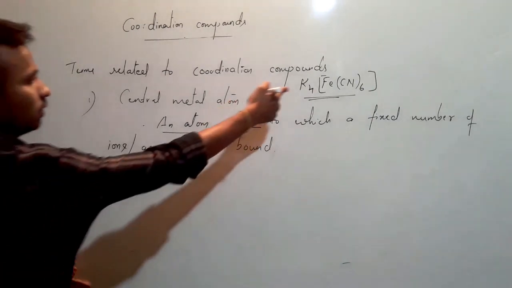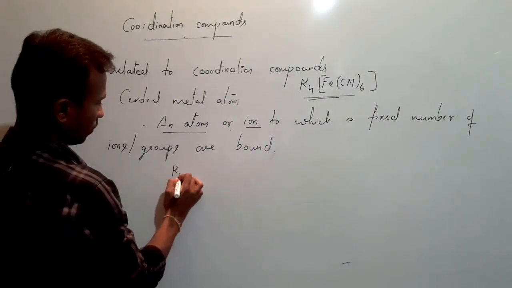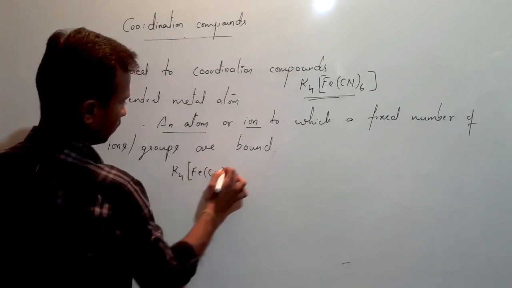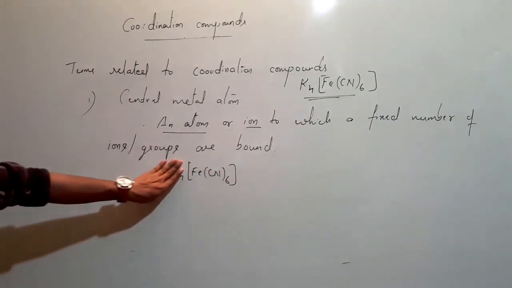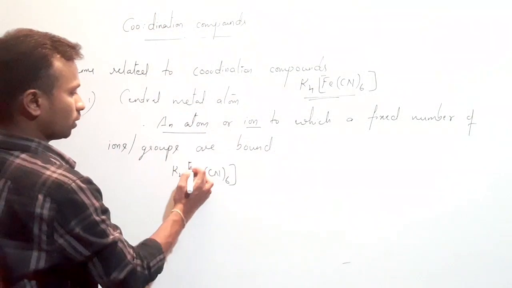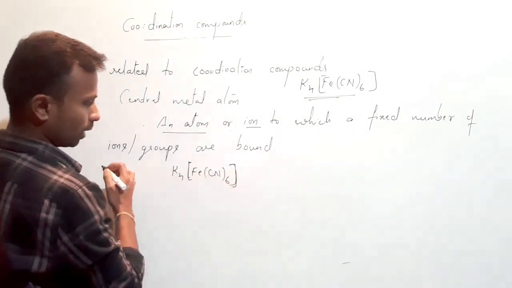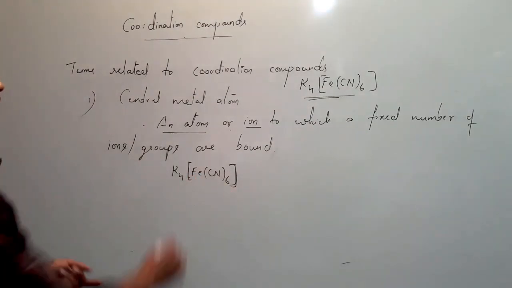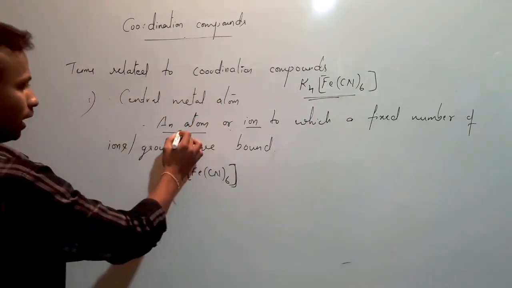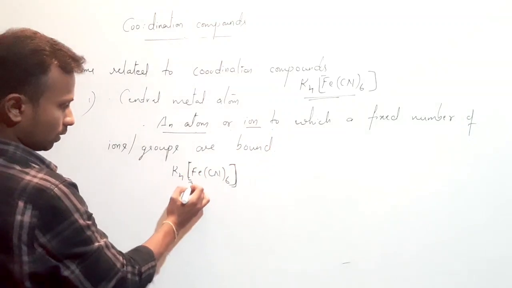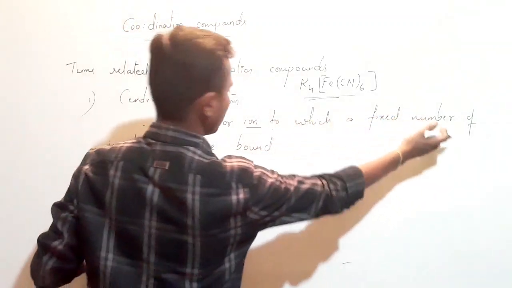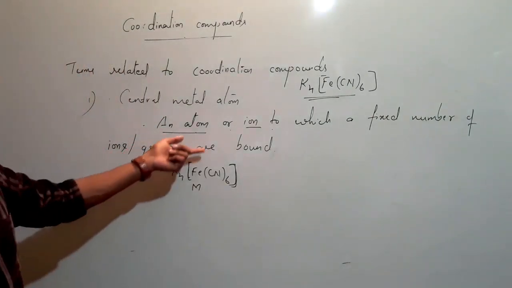So in this case, potassium ferrocyanide, that is K4[Fe(CN)6]. You don't worry about the K4; just worry about the things enclosed in the square bracket. So this is the coordination compound. Central metal atom means an atom or ion to which a fixed number of ions or groups are bound.